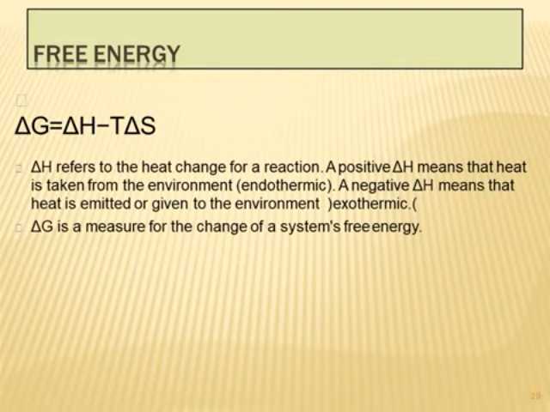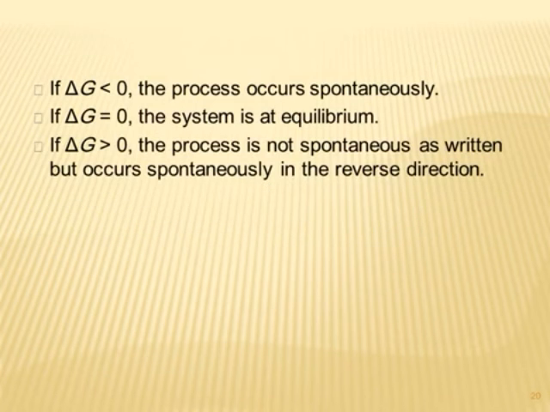A thermochemical equation is the chemical equation for a reaction including phase labels, with the enthalpy of reaction shown immediately after the equation. In a thermochemical equation, the coefficient represents moles and can therefore be fractional. The following is an example: S(s) plus half O2(g) gives H2O(g), delta H is equal to minus 286 kilojoules.